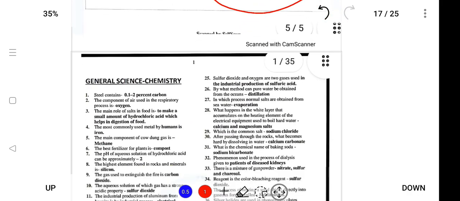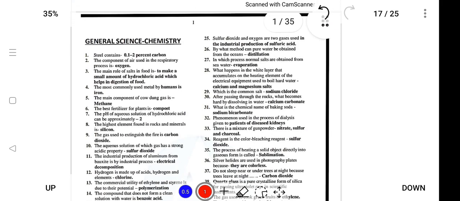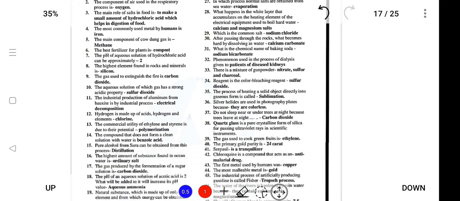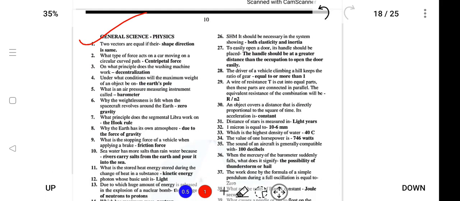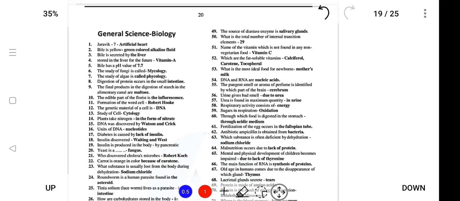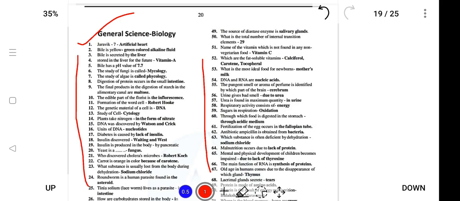Next is basic science. Basic science is also very important from the NSSB point of view. We have divided general science into three portions. First is chemistry, where only chemistry questions will be provided. Next is physics. Physics is also point wise, very MCQ oriented. And next is biology. Biology will also be provided point wise. This material you will receive when you register for the course.